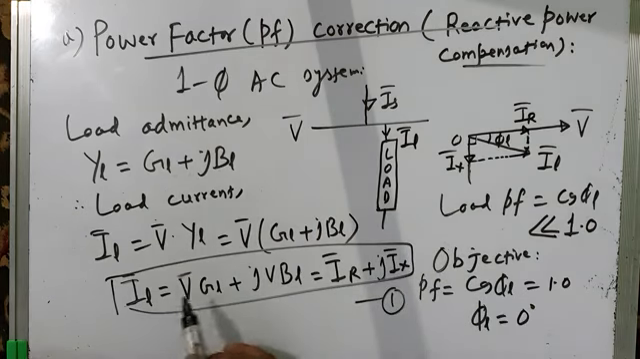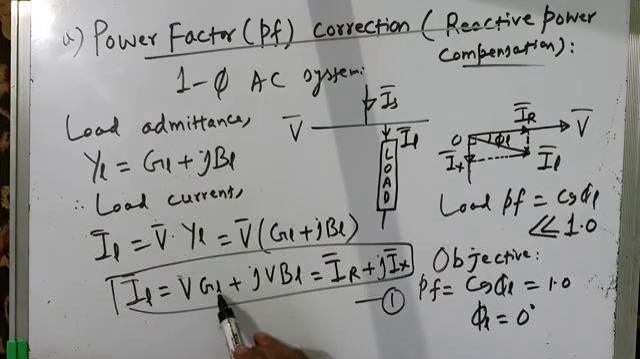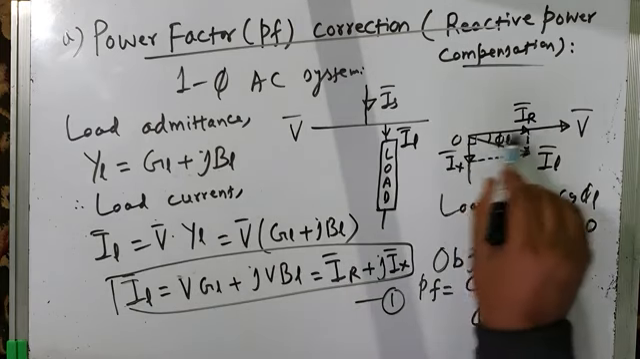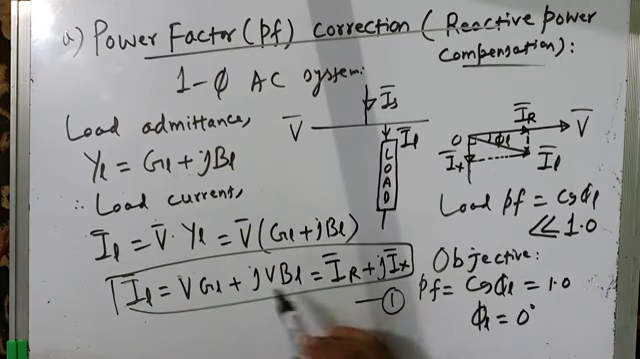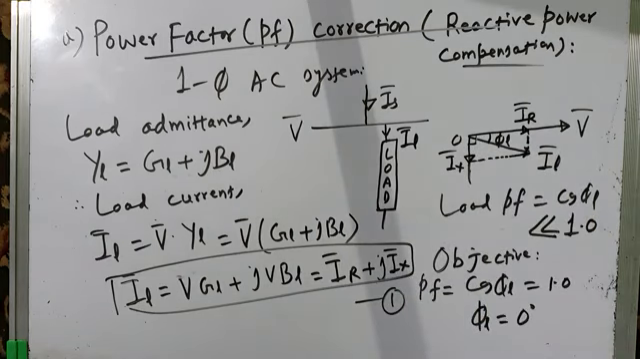So the load current in terms of the admittance of the system is voltage into conductance plus j times voltage into susceptance. This is the real part, this is the reactive part. The real component of current is IR as per this phasor diagram, and the reactive component of current is Ix, the quadrature component of current. So we have, our aim is to make the power factor unity.